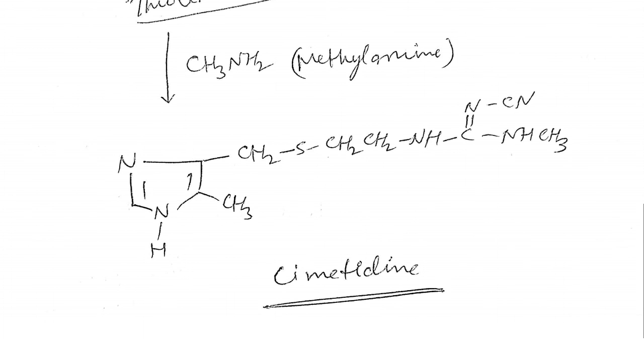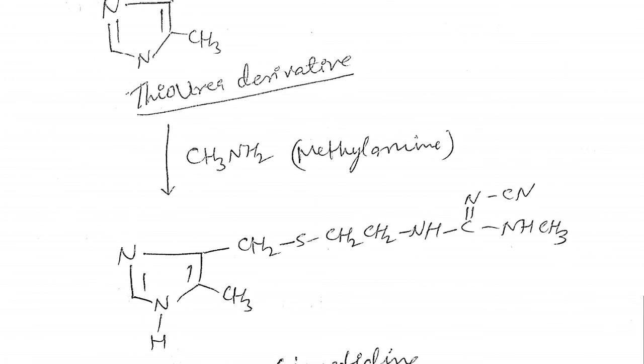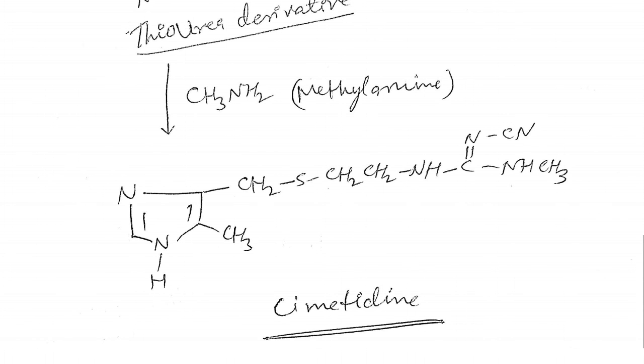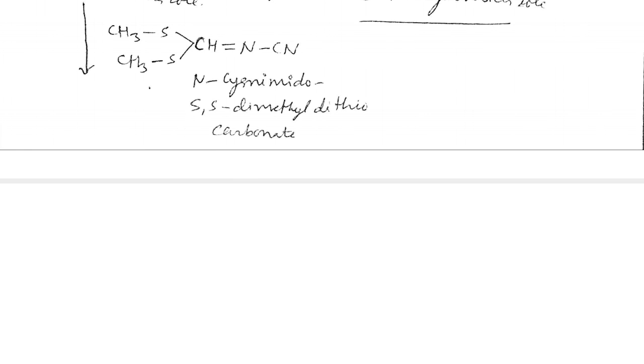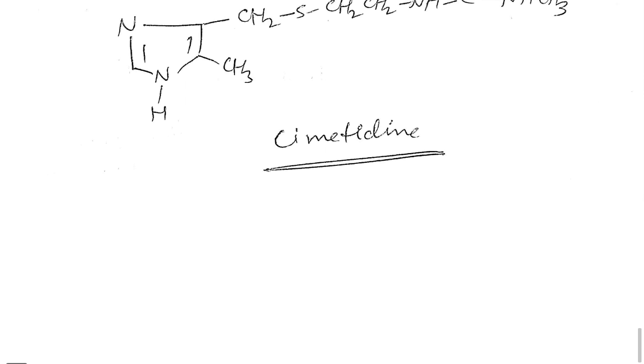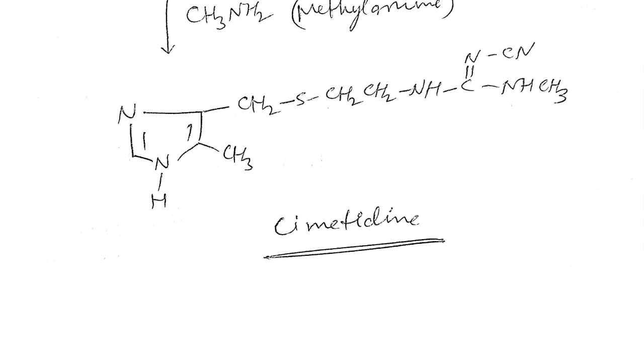Dear students, in the synthesis of cimetidine, what you have to remember? You have to remember how to synthesize the imidazole nucleus, and how we can insert the side chain substitutions. First we have to use the mercaptoethylamine. Then in the second step we have to use N-cyanoimido S,S-dimethyl dithiocarbonate, and then reaction with methylamine, and we will obtain cimetidine.